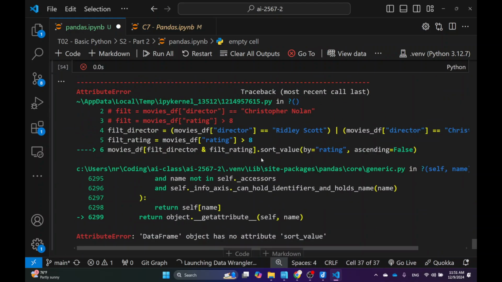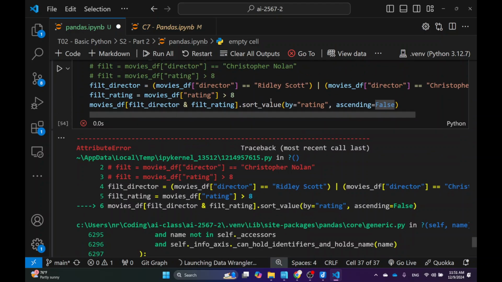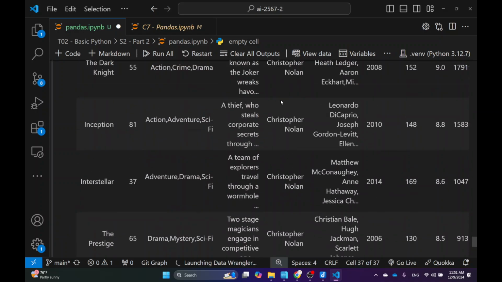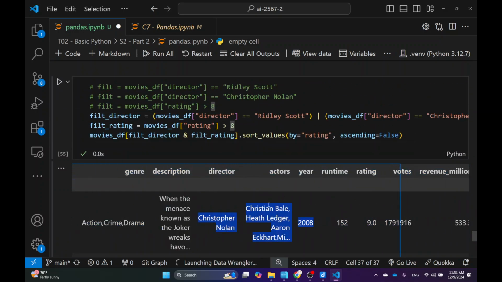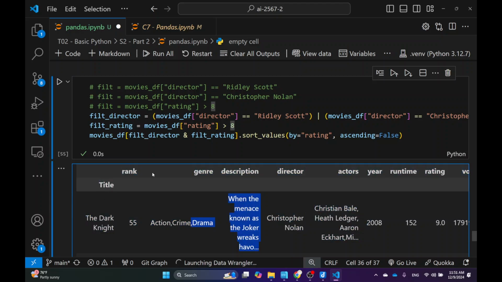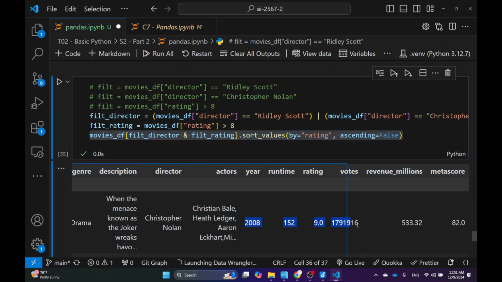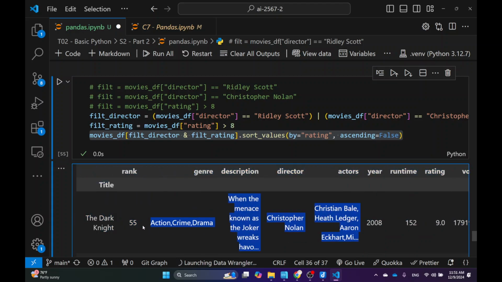Okay, so if I do this, wait, sort value. Oh, sort values with S. Okay, I made a lot of mistakes today. So if I were to do something like this, then I can filter the movie and the rating, and then I can even sort the values by rating. So the one that I should watch right now is The Dark Knight. Okay, makes sense? No wonder.